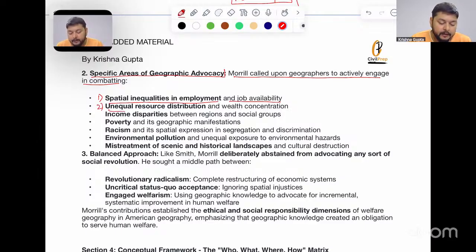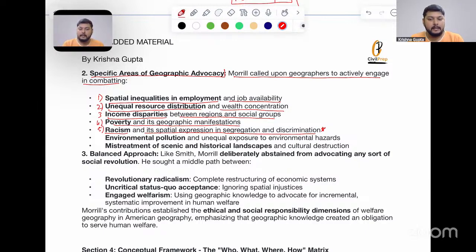Number two, unequal resource distribution and wealth concentration. Number three, income disparities between regions and social groups. Number four, poverty and its geographic manifestations, that is, what is the actual reason for the prevalence of poverty in a particular region. Number five, racism and its spatial expression in segregation and discrimination. This is very important. Though it is seen less in contemporary times, it was very highly prevalent during the 1960s and 1970s in the United States of America.